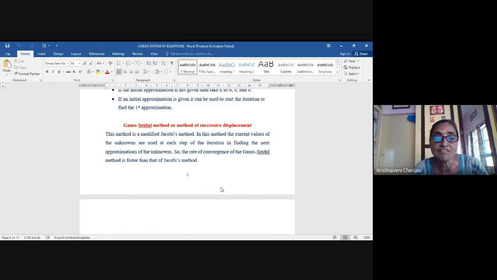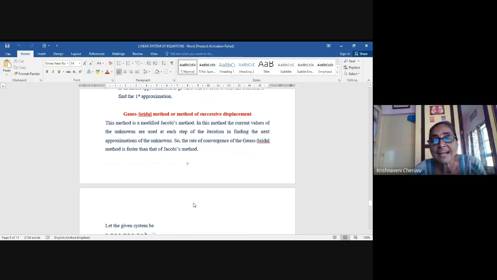Okay, and the rate of convergence in this case is very fast. Convergence means here after 3-4 iterations only you will be able to get the required desired accuracy in succession. Okay, so let us move on to this method, and if at all we have time, I'll compare both the methods once again. But already these problems we have done enough in the class and enough revision is also given.